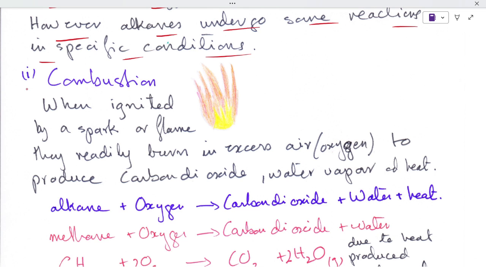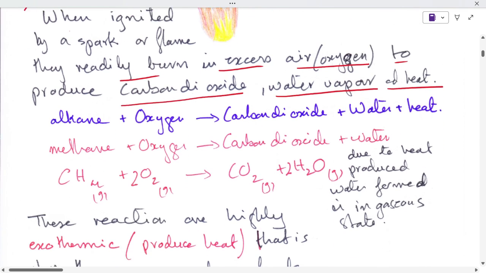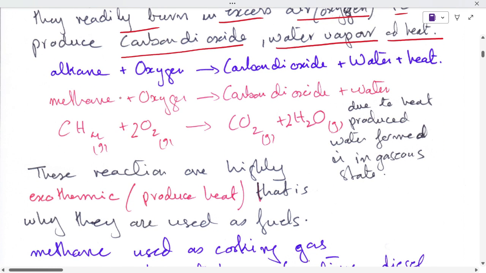Number 1 chemical property of alkanes is combustion. I have drawn a flame in front of it, which shows that when ignited by a spark or flame, they readily burn in excess air, which means oxygen, to produce carbon dioxide, water vapor, and heat. And that is why whenever fuels are burnt, stoves are burnt, or gases in our heaters are burnt, they all become hot and give you a lot of heat.